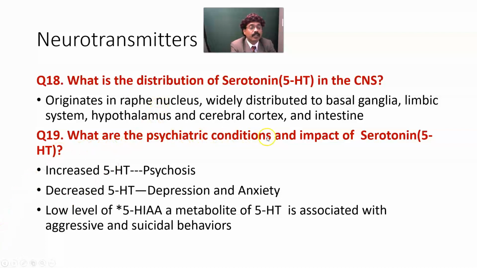What are the psychiatric conditions and impact of serotonin, 5-hydroxytryptamine? Increased 5-HT is associated with psychosis; decreased 5-HT is associated with depression and anxiety. This is important: a low level of 5-hydroxyindole acetic acid, a metabolite of 5-hydroxytryptamine, is associated with aggressive and suicidal behavior. This is a byproduct of serotonin.